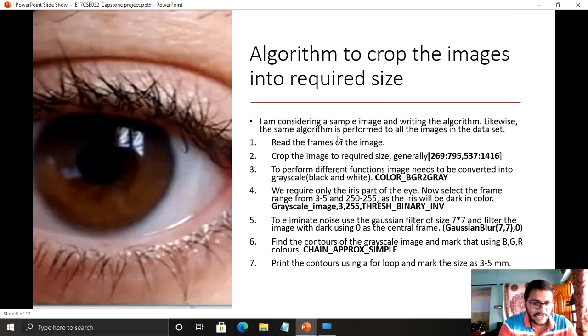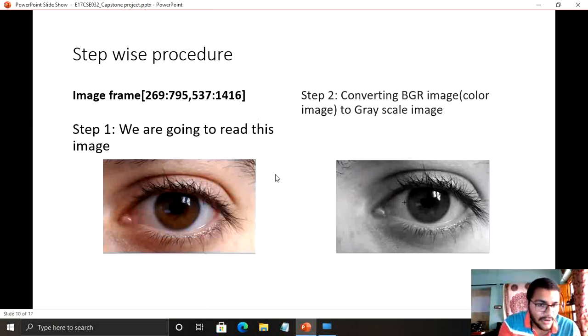First step is to read the frames, and the second step is to change the image from a color image to a grayscale image. Grayscale image is in the sense there will be only two pixel values here, one is black and the other one is white. BGR means blue, green, red. BGR indicates the color image and the grayscale image indicates the black and white image.